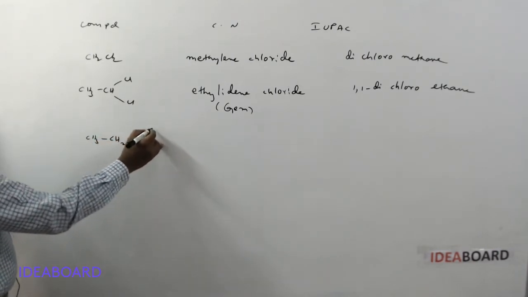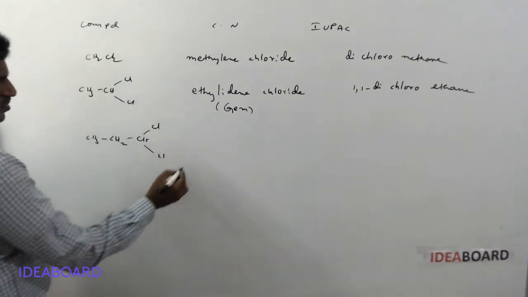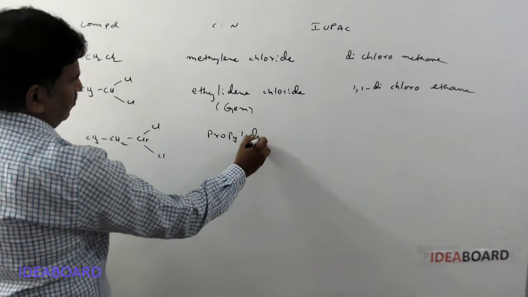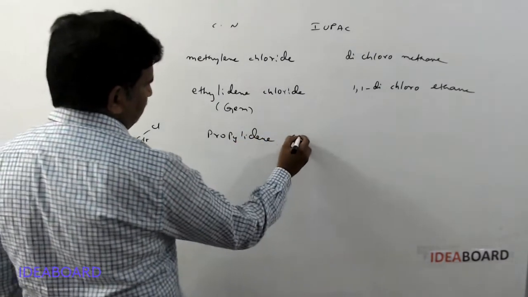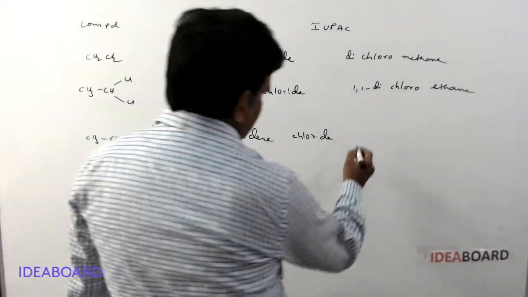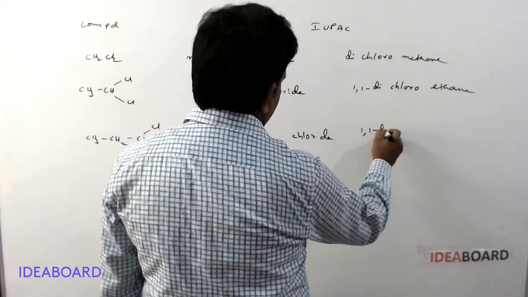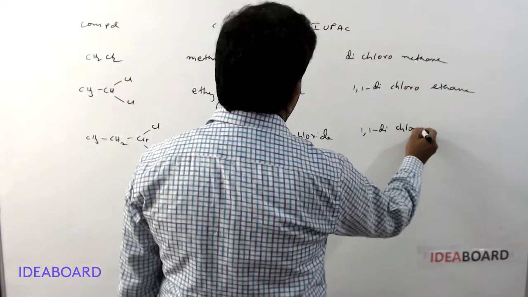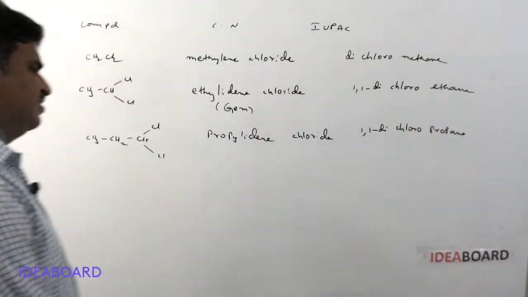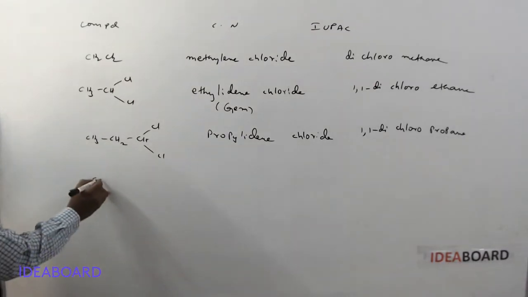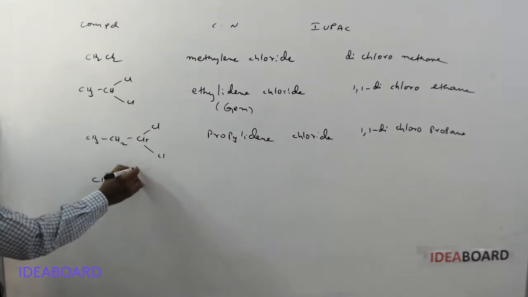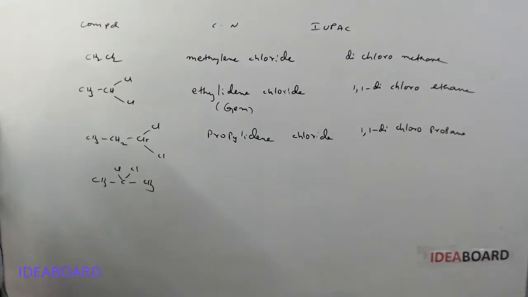And next, CH3CH2CHCl2. This is called propylidene chloride. It is also a gem dihalide, or it is called 1,1-dichloropropane. And next, CH3CCl2CH3.